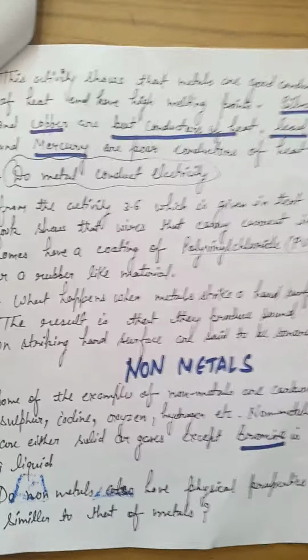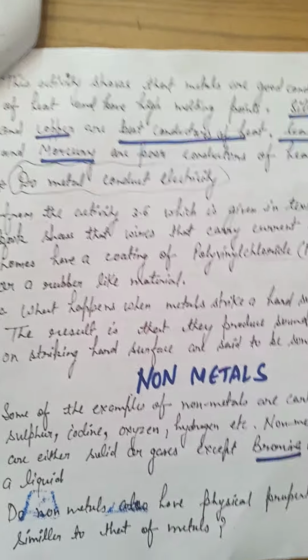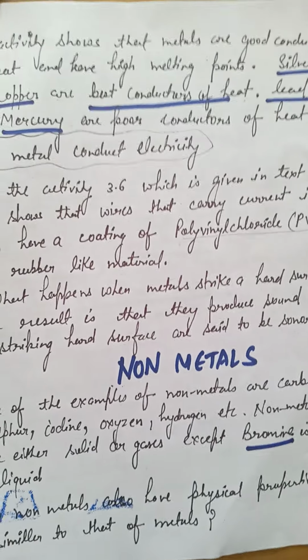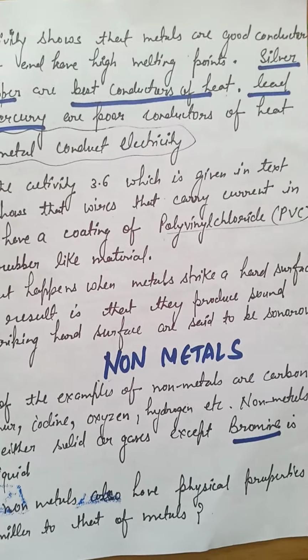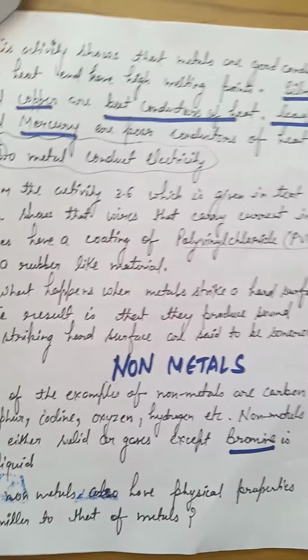Now, what happens when metal strikes a hard surface? Have you observed? When metal strikes a hard surface, what will happen? It produces a sound. And this is the property which is called sonority.